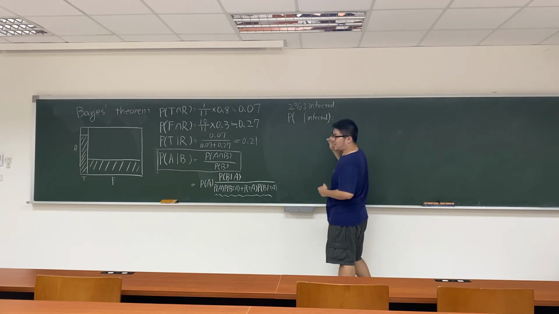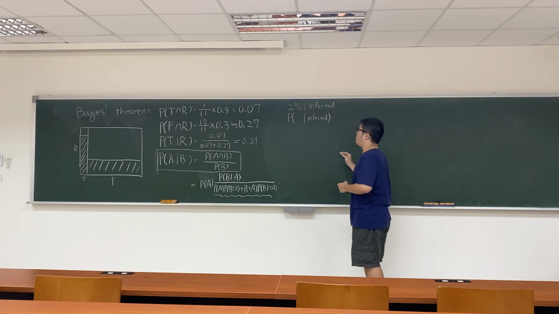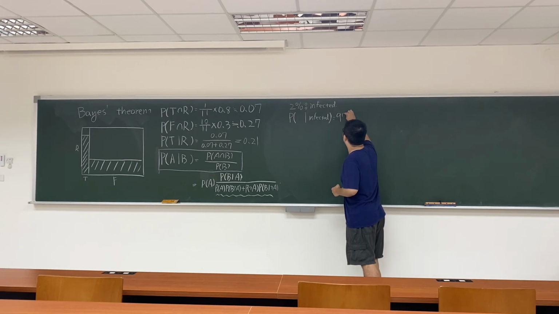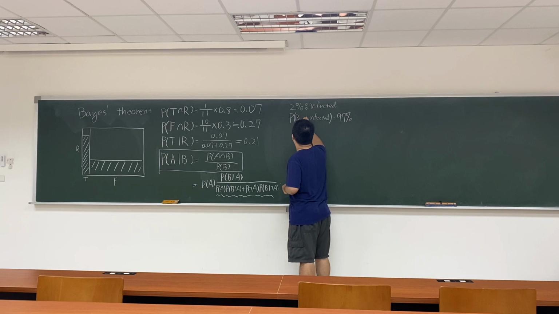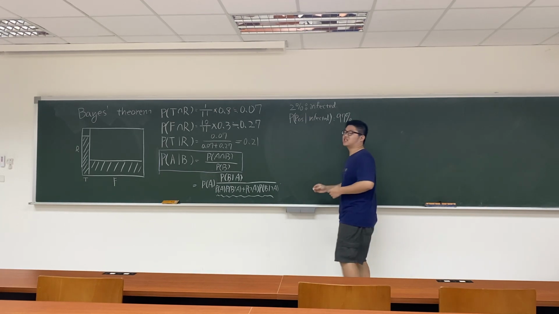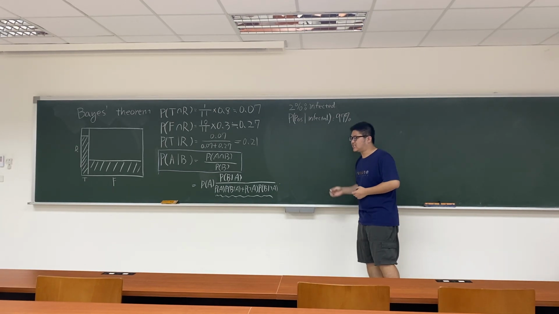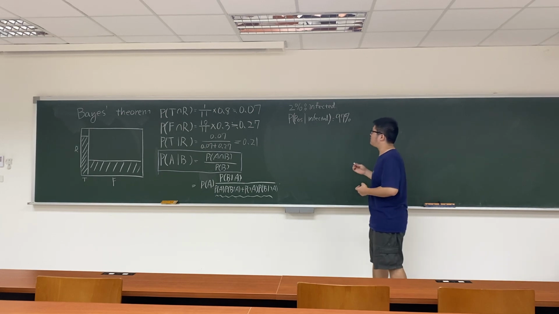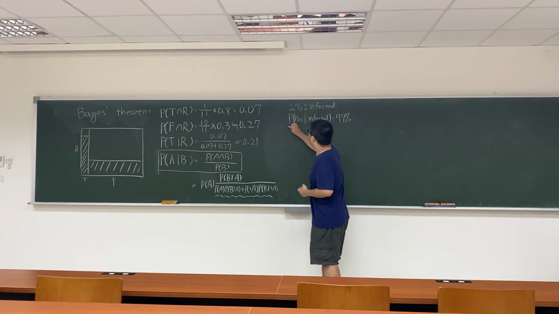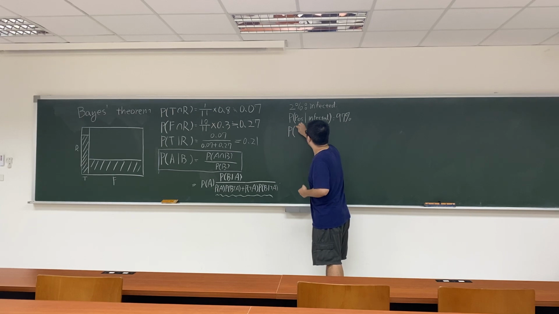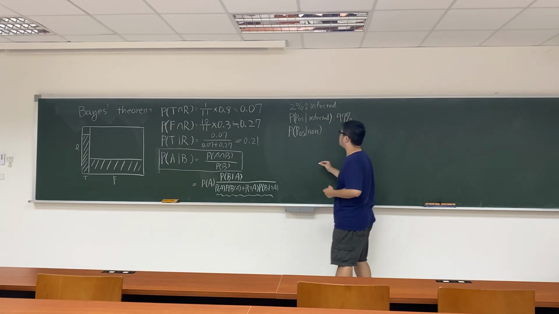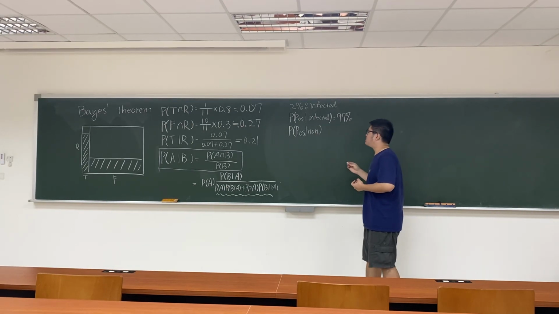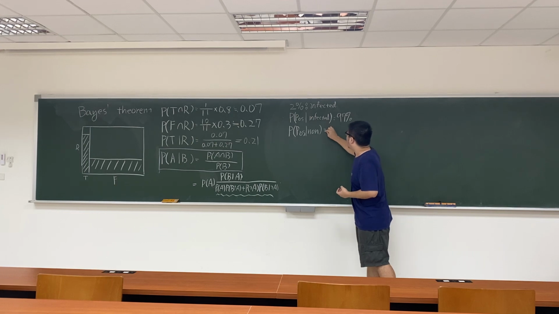Affected people taking the test will have a 97% chance that the result is positive. Let's say P-O-S-T, positive. Positive means that the test says that person has been affected. But on the other hand, the probability that a non-affected person taking the test gets a positive result is about 9%.